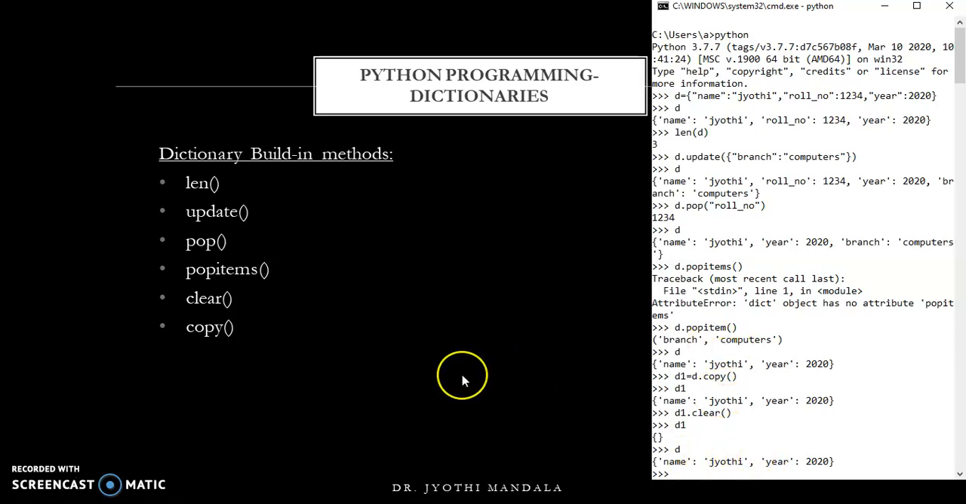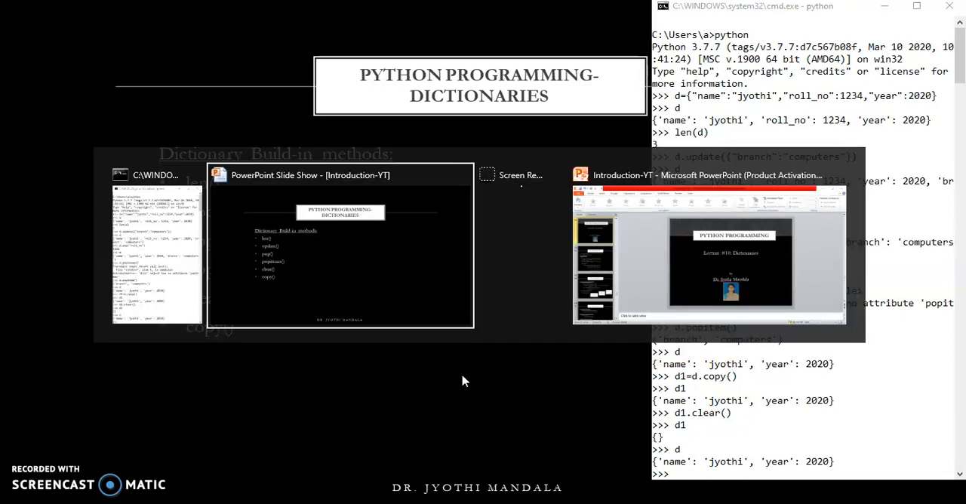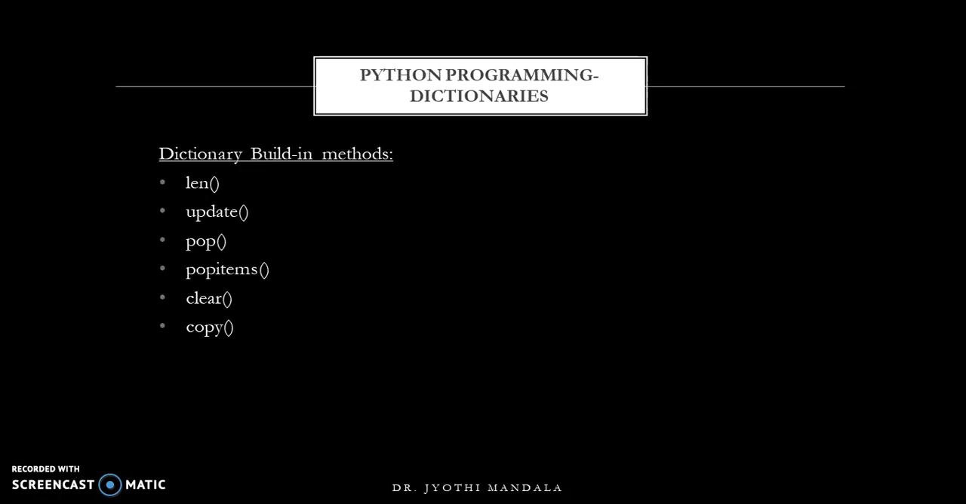So this is how the operations work, some of the built-in methods that are available in our dictionary. Along with these built-in methods, we already learned how to get the keys using keys, how to get the values using values, and how to get key-value pairs using items. These are also built-in methods that are available in our dictionary.